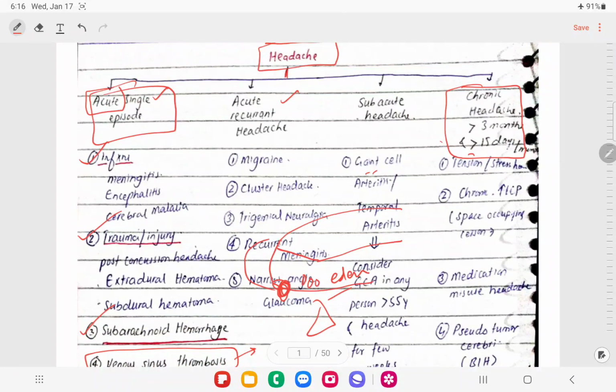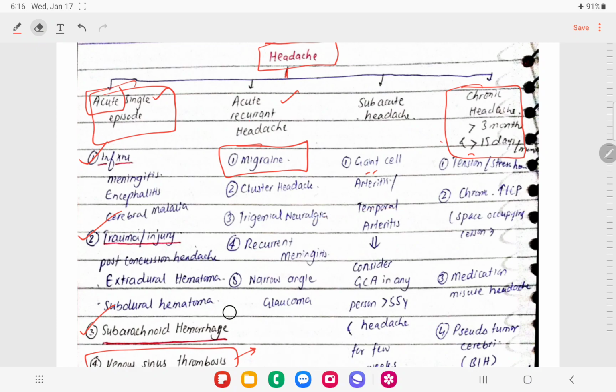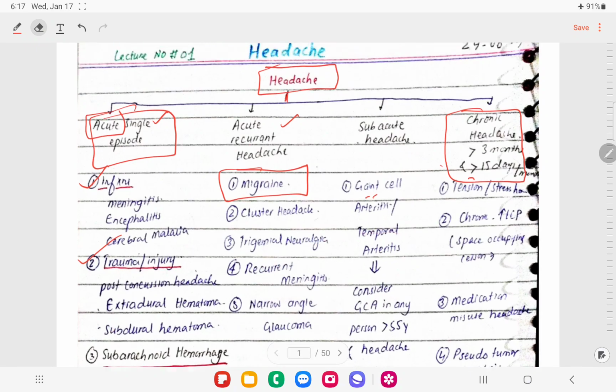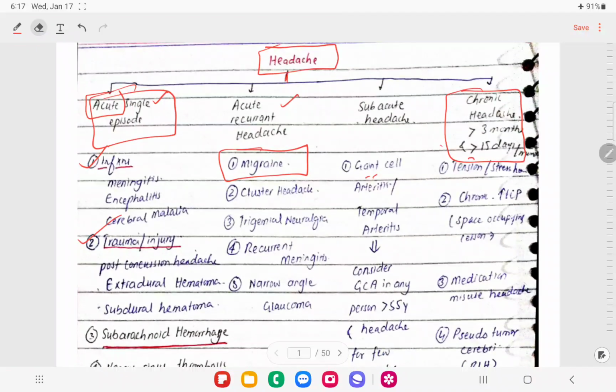So let's talk about acute recurrent headaches. The first subheading is migraine. Let me erase this data from here. All right, so let's talk about migraine. The patient will be having acute recurrent headaches.